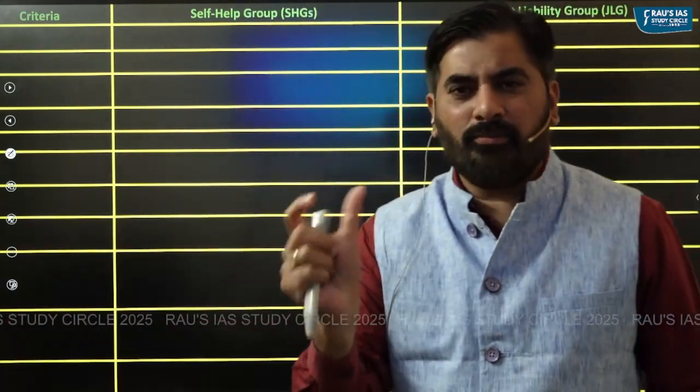The same philosophy is there with respect to both self-help group as well as joint liability group, which means if we are not able to achieve something individually, we can achieve the same thing by being a part of a group. The same philosophy is there in SHG and joint liability group, but there's a minute difference. What's the difference?